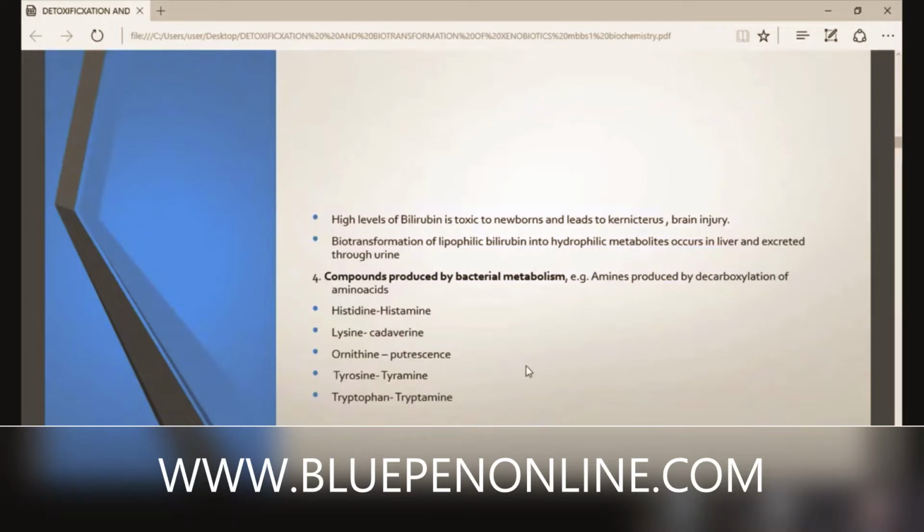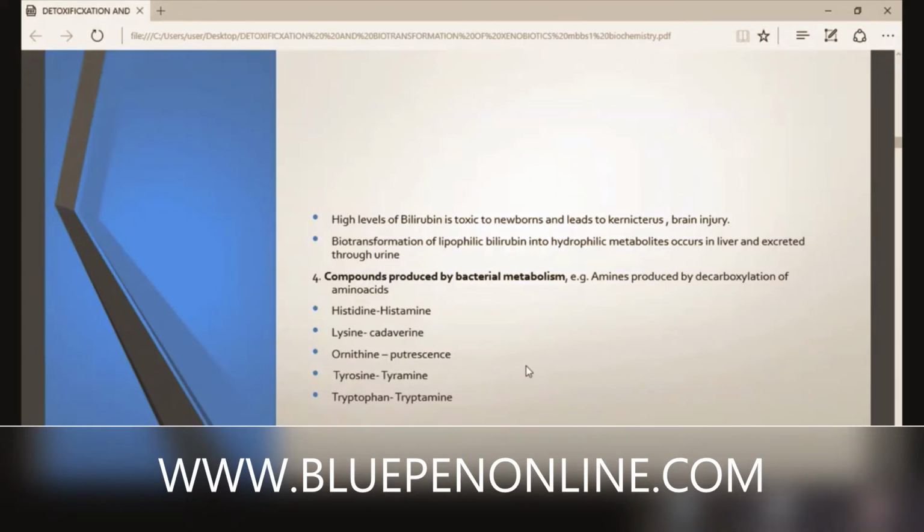But in the case of newborns, bilirubin levels will be high. What is the reason, that we discussed in our physiology? Hemolytic disease of the newborn, so many parts are there. Normally, bilirubin level is less than 1 milligram per dL. What happens in newborns? It's high. Why? What is the reason for that?